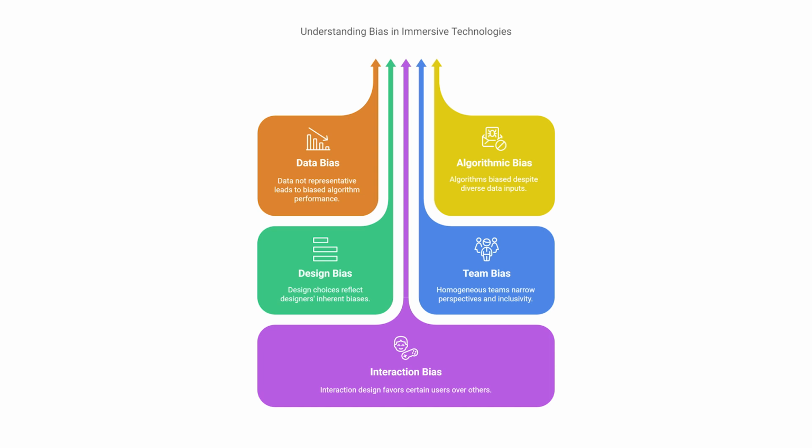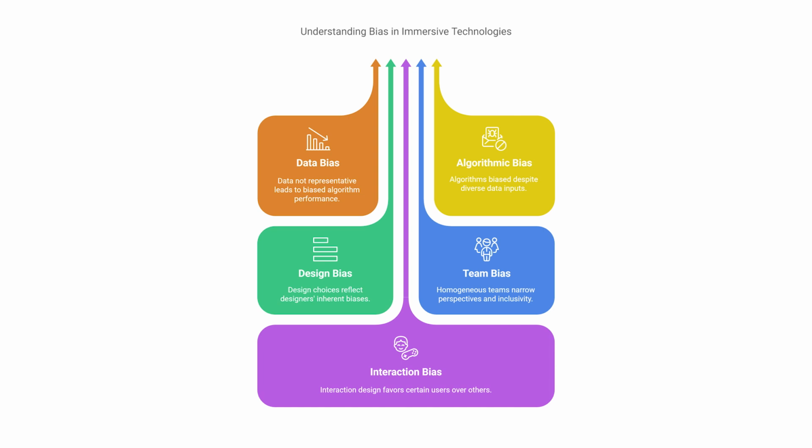Sources and types of bias in AR, VR, XR. Data bias. If the data used to train algorithms is not representative of the diversity of the user population, the algorithm may perform poorly for specific groups. For example, facial recognition systems trained primarily on images of white faces may be less accurate for people of color.